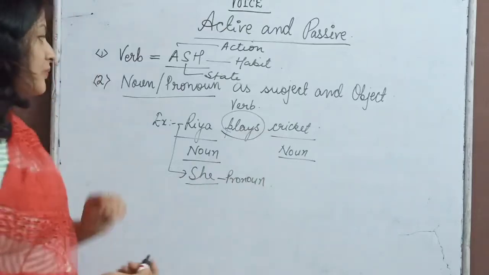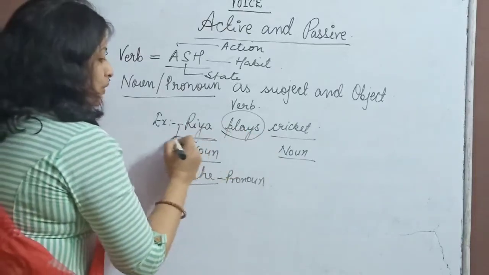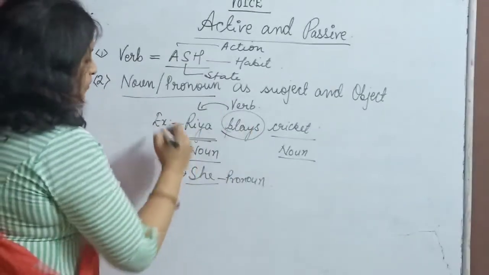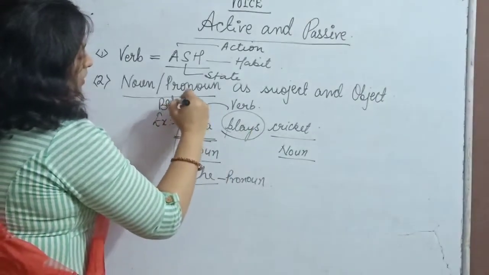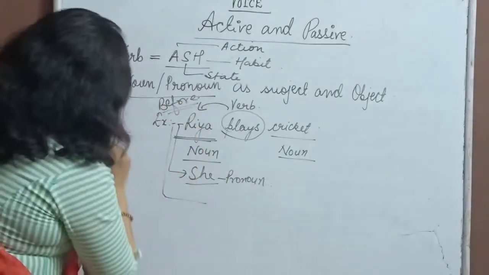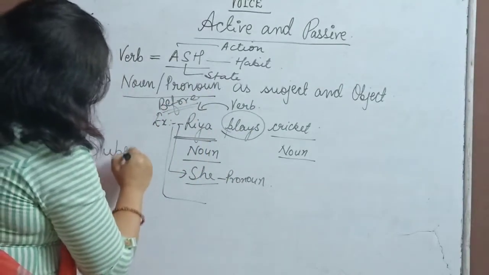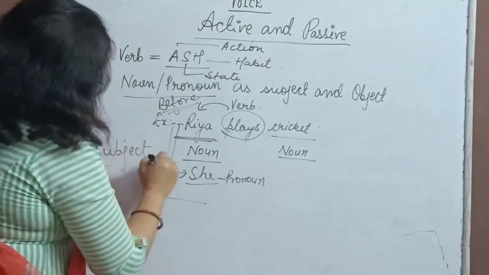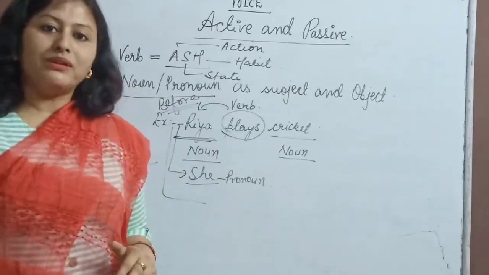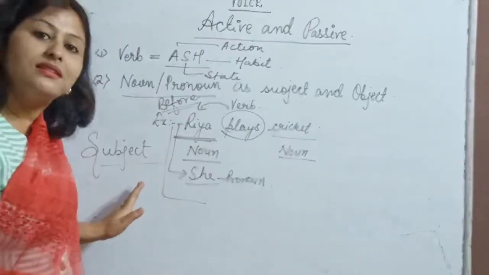I'll tell you. The noun or pronoun which comes before the verb is called the subject.